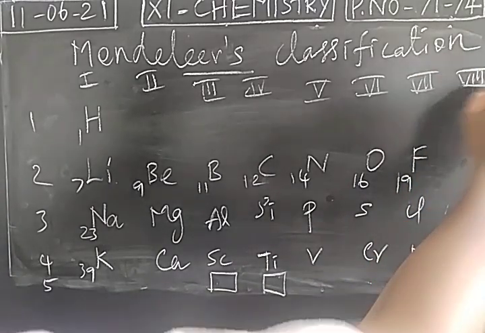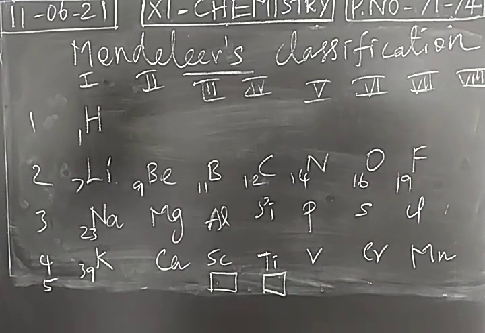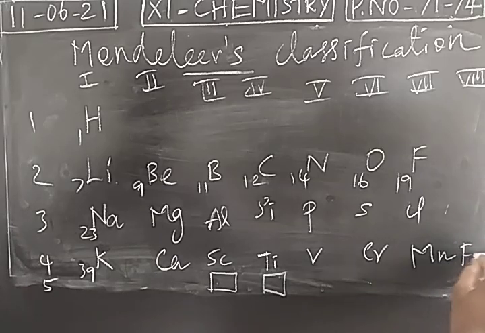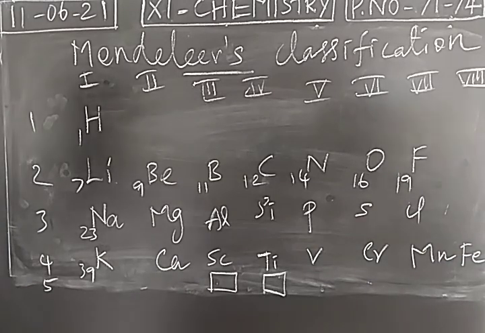An eighth group will have the metals like iron, cobalt, and so on. So in fifth period, he left empty space. Okay. So during his lifetime, two elements were not discovered, so that he left empty space. So the major advantage of Mendeleev's periodic table is he left blank spaces.